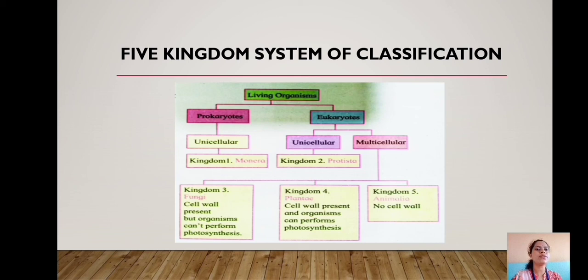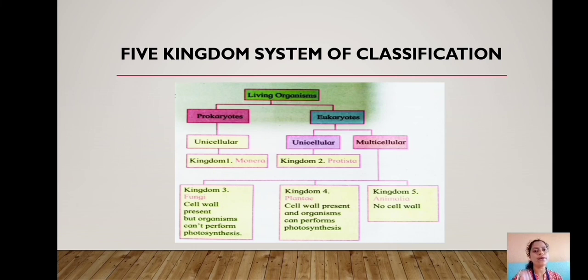Eukaryotes are further divided into unicellular and multicellular organisms. Unicellular organisms such as amoeba, paramecium, etc. are included in kingdom Protista. Multicellular organisms are further divided into kingdom Fungi, kingdom Plantae and kingdom Animalia.